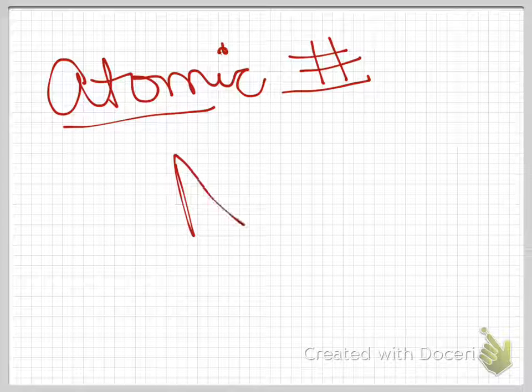So for nitrogen, its symbol is an N, and if you look upon the periodic table, you're going to find the letter N, big capital N. And you're going to see in the top right corner of this particular chart that's in our classroom, there in the top right corner, there's a big number, whole number 7.